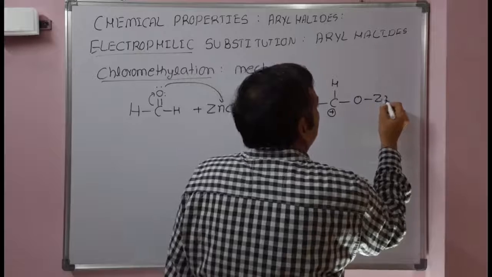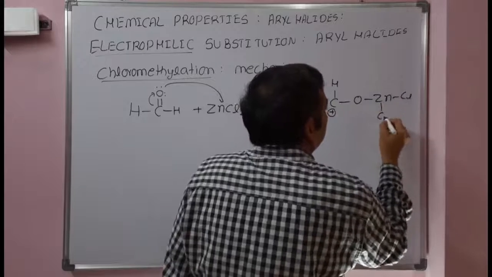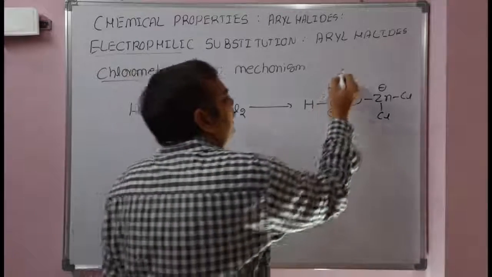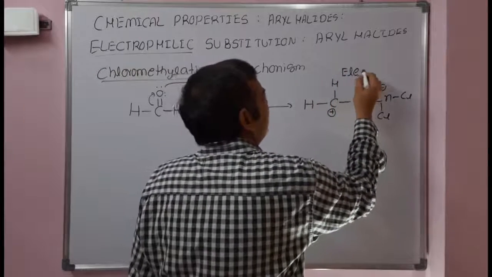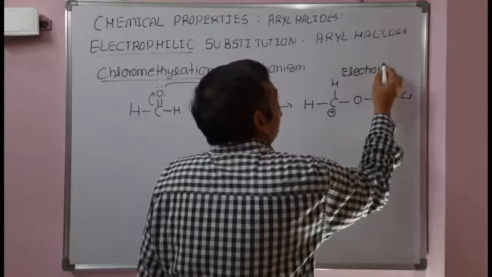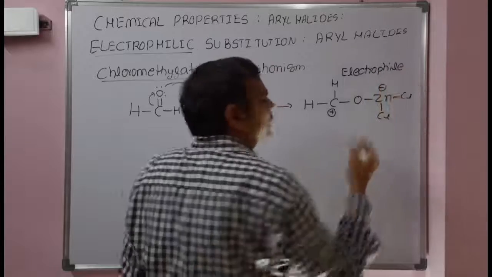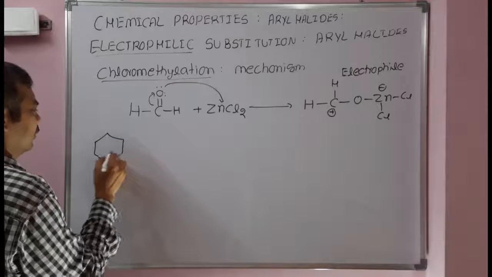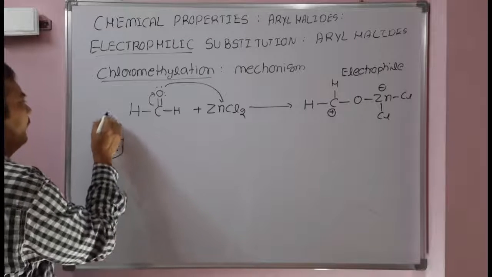O, Zn, Cl, Cl, negative charge. So this is the electrophile in the chloromethylation reaction. This electrophile will attack on halobenzene. So we are doing chloromethylation on chlorobenzene. We can do any aryl halide.